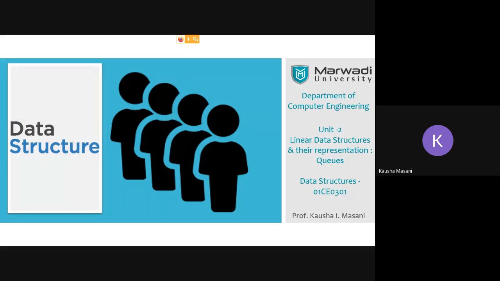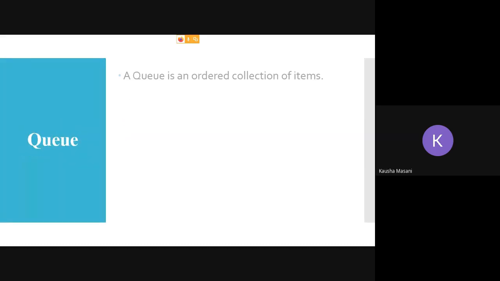Yes, Bharti, right. See, queues have homogeneous elements. What do you mean by homogeneous elements? Same kind of data elements, which have a linear kind of structure. That's why queues are included in linear data structures. It is an ordered collection of items.